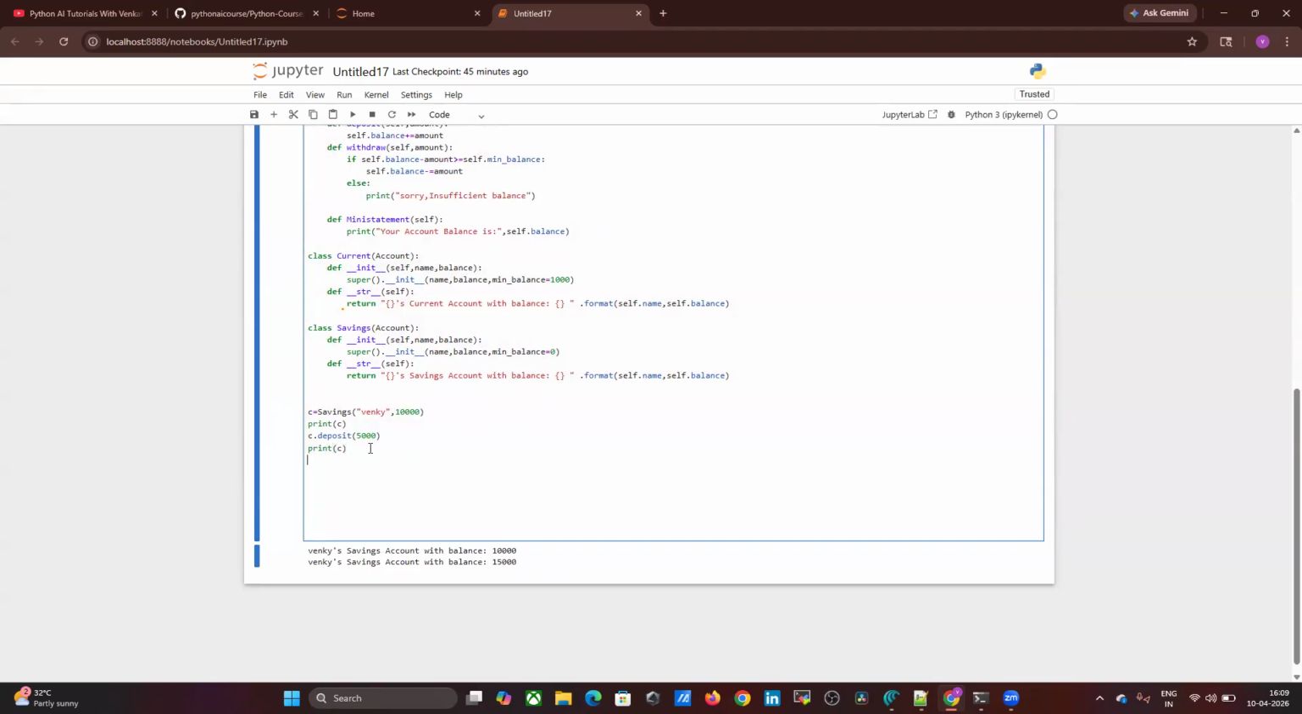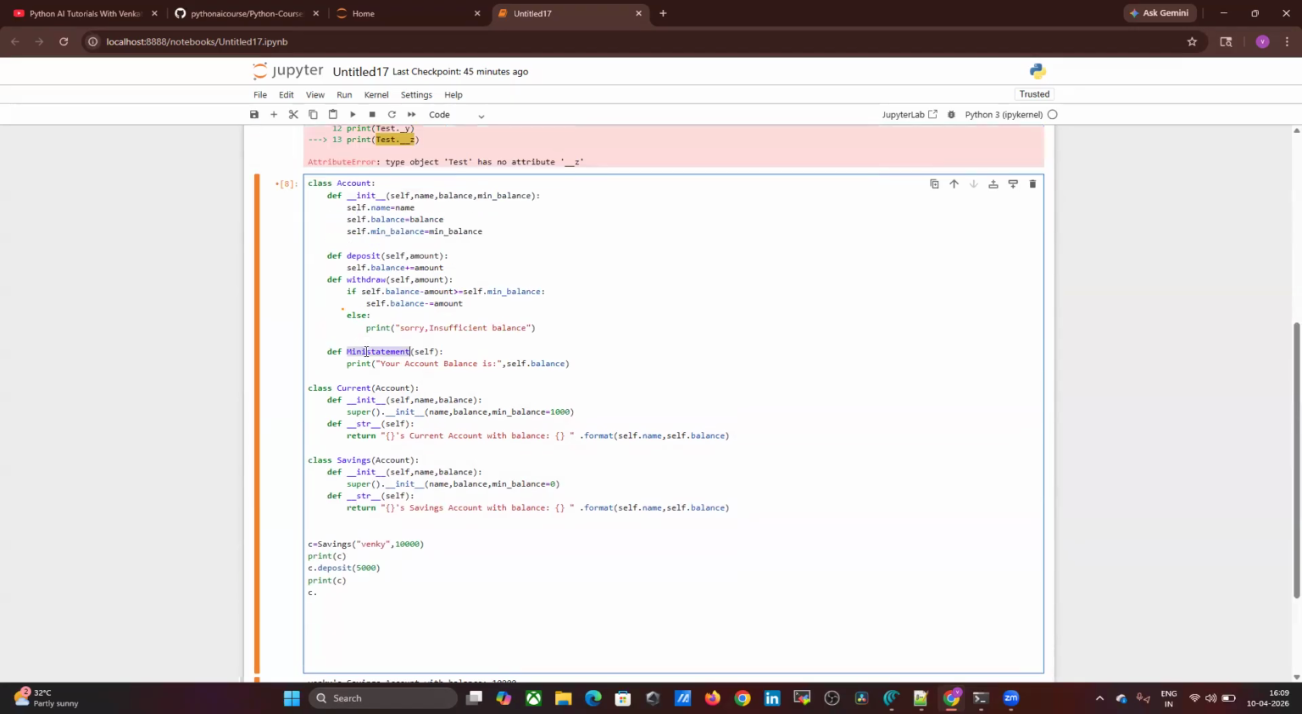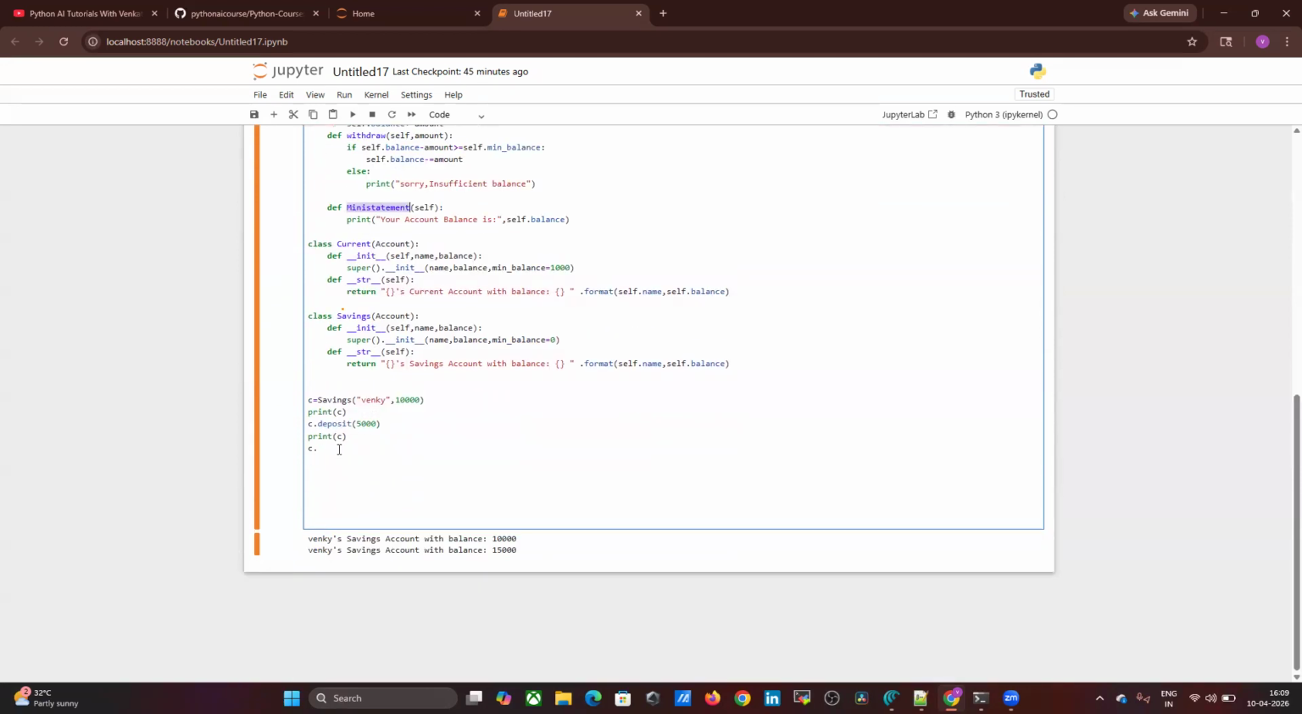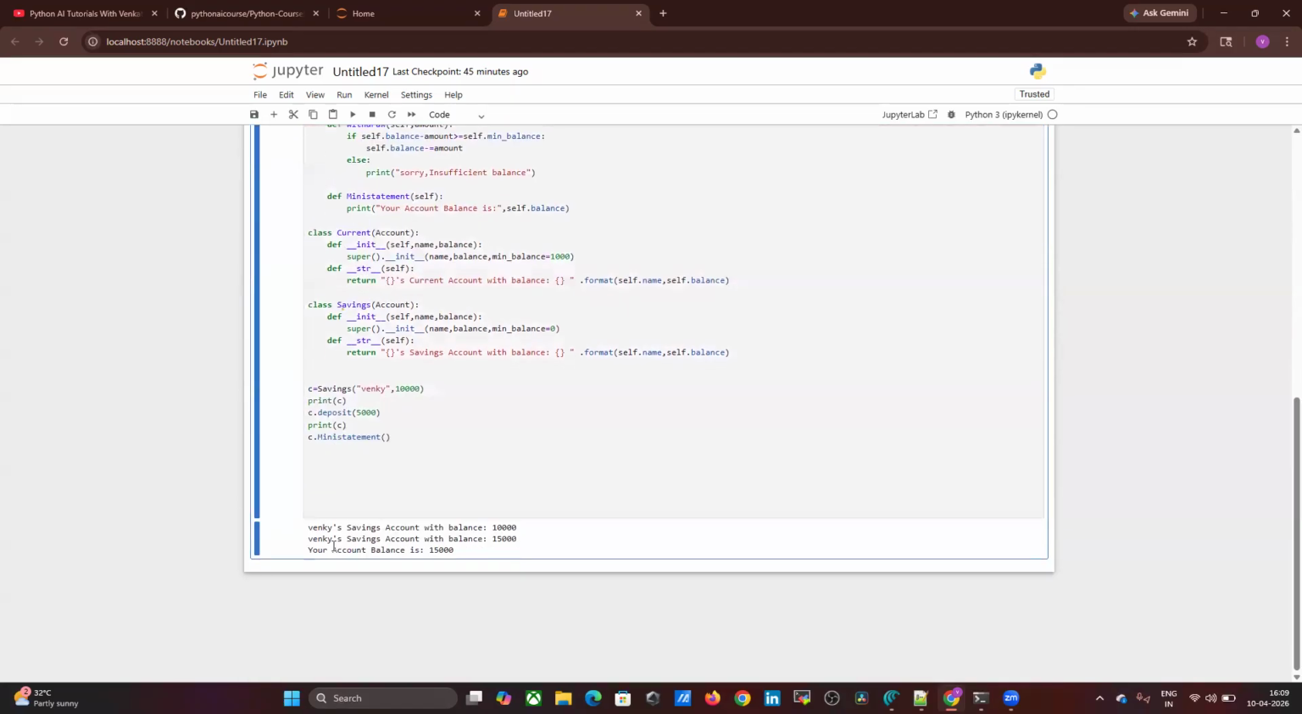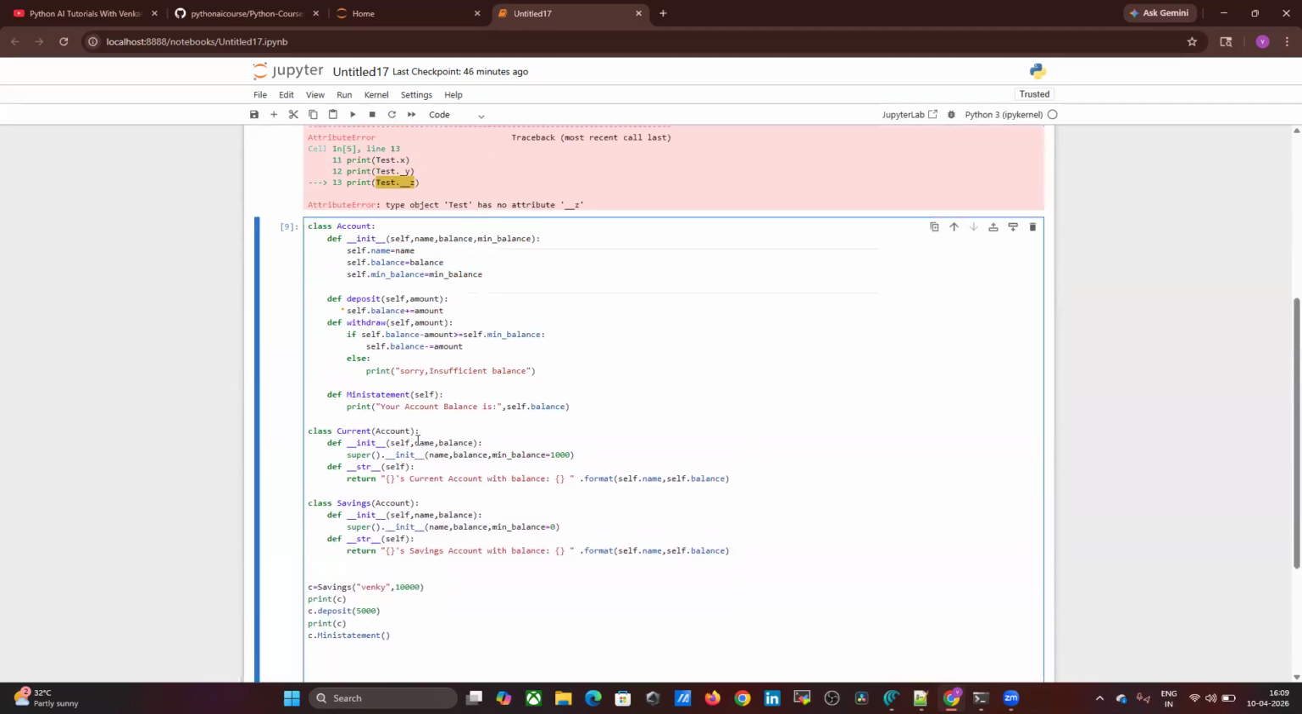Okay, I want the mini statement. What happens? c.mini_statement. I want the mini statement. What happened? We'll check. See, your account balance is 15,000 mini statement. Okay. Next, see, if you are freshers and you completed a bank application, you developed some bank application, some additional requirements are there, some security related things. But for the backend, this type of function only we can write.